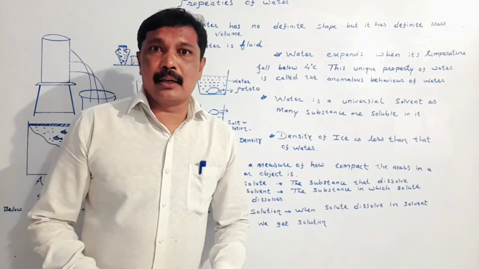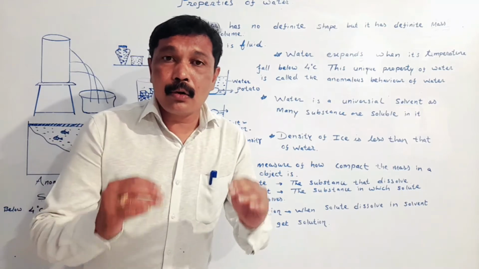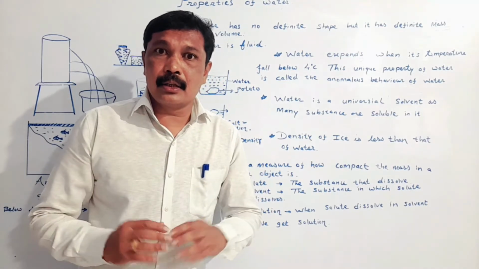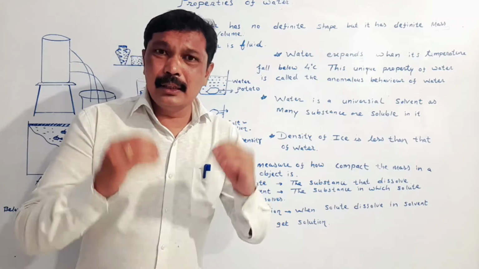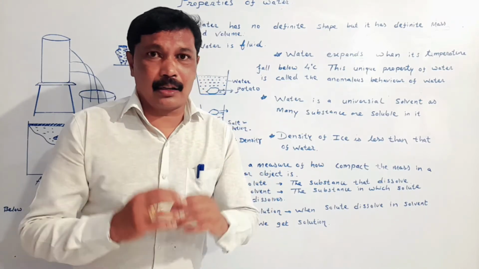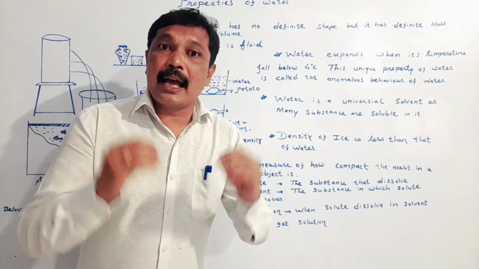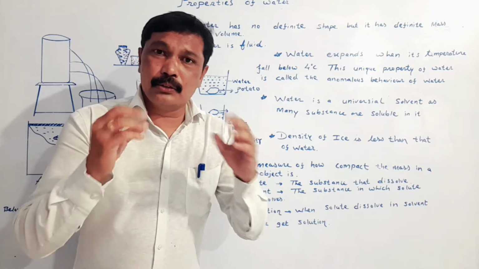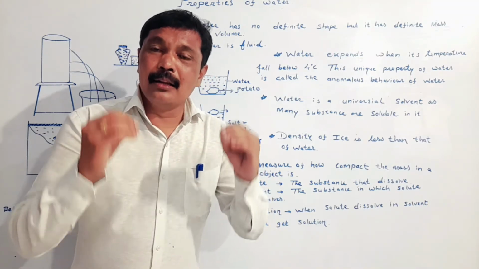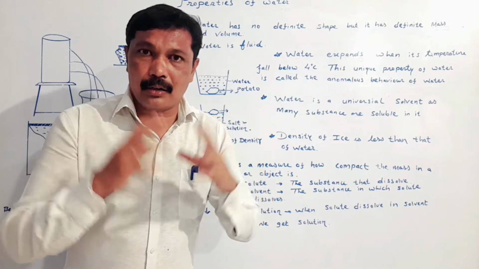My dear student, below 4 degrees Celsius, the water expands. This is the unique property of water and it is called the anomalous behavior of water. It is also called the abnormal behavior of water.